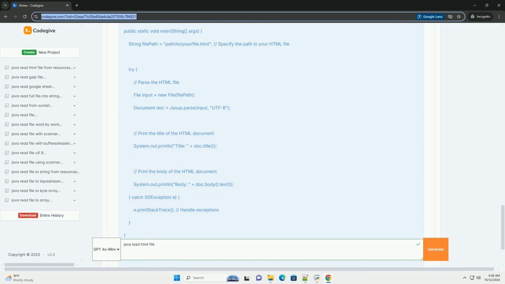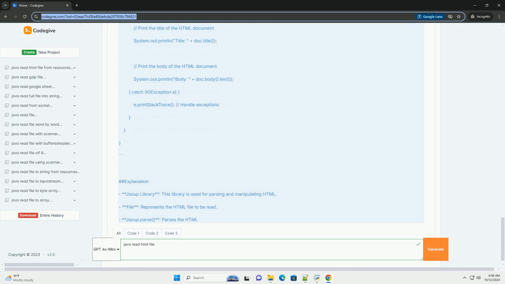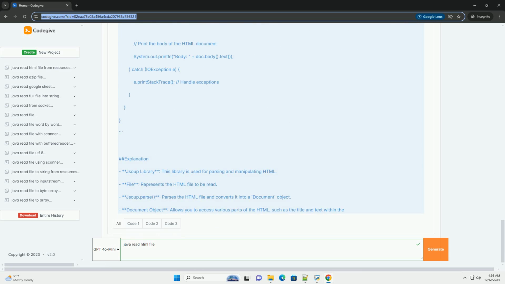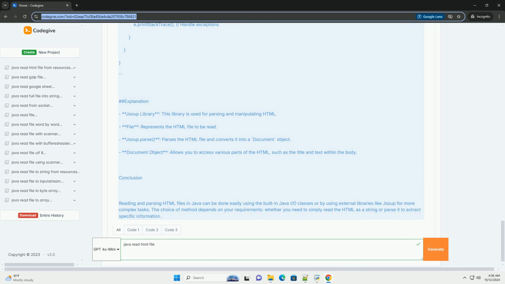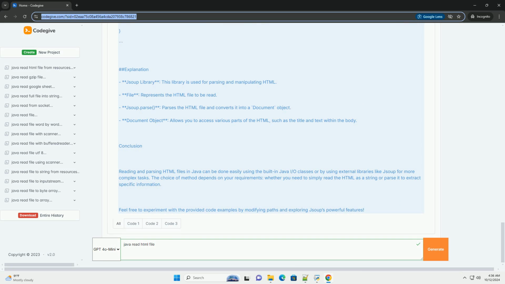Method 1: using BufferedReader. One of the simplest ways to read an HTML file is to use BufferedReader along with FileReader. This method works well if you just want to read the raw HTML content line by line. Example code.